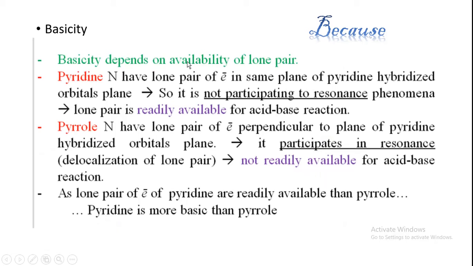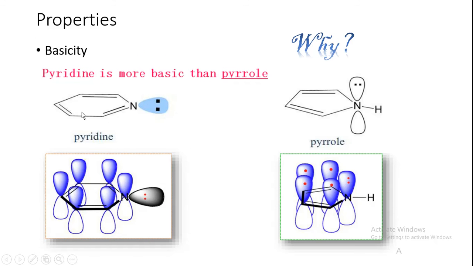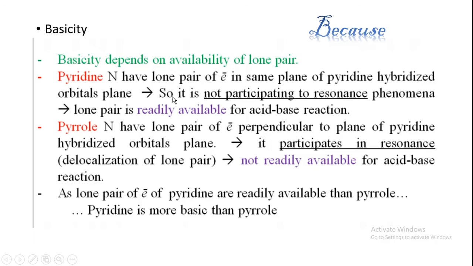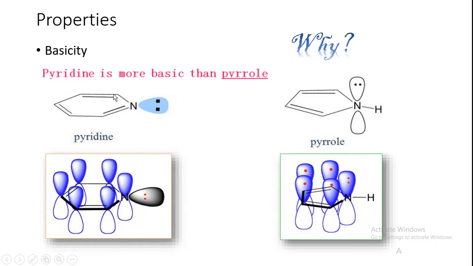We already know that if a compound can easily donate a lone pair of electrons, we can say the compound is more basic. In pyridine, the nitrogen has its lone pair of electrons in the same plane, in the sp2 hybridized orbital. It is not participating in resonance within the ring, so it can be easily shared with a proton.